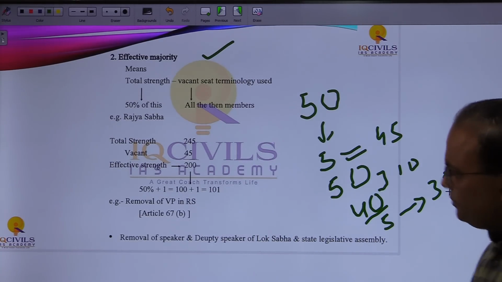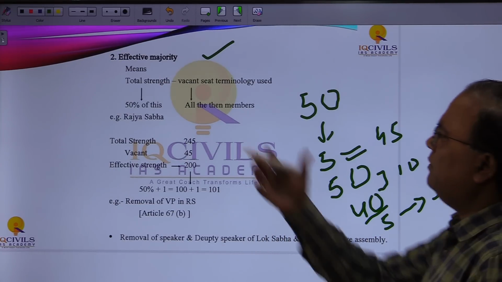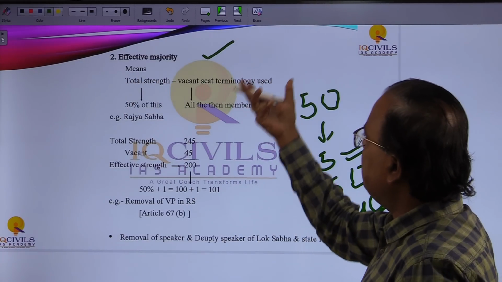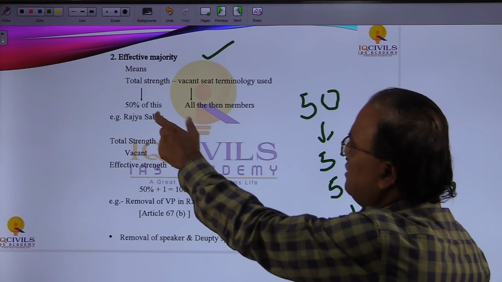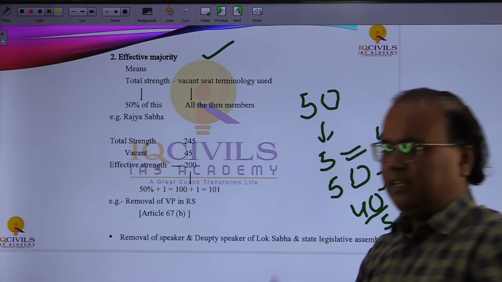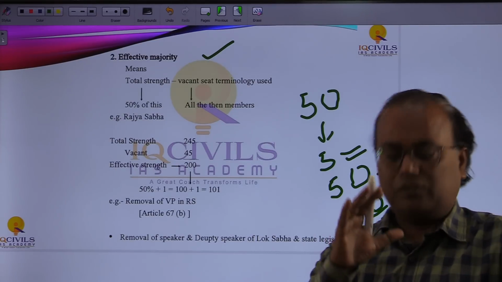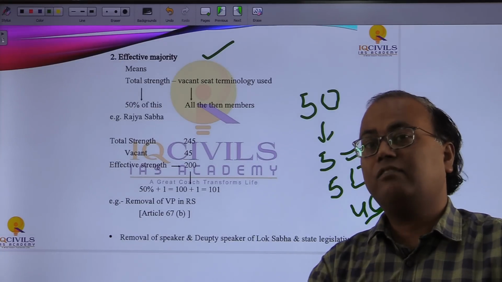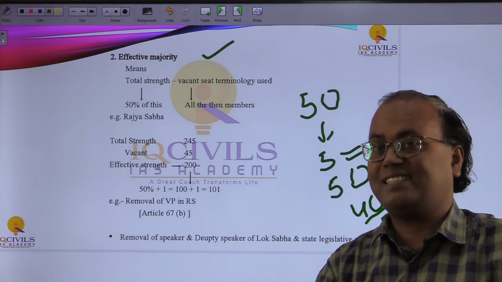Now, when we are talking about the effective majority, it means from the total strength we deduct the vacant seats, and 50% of this is known as the effective majority. So first you have to understand what is the effective strength. Total strength minus vacant seats, listen carefully, not the absent seats.